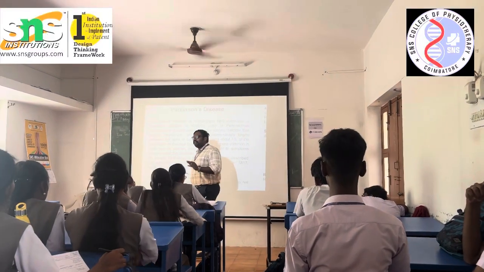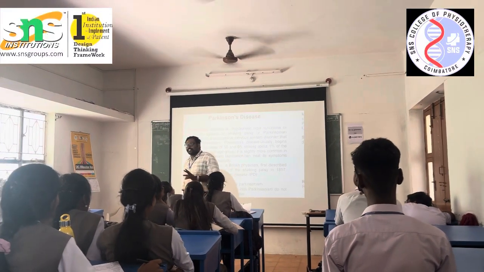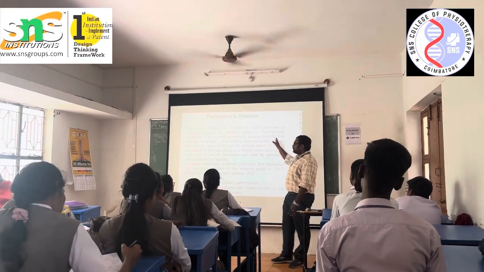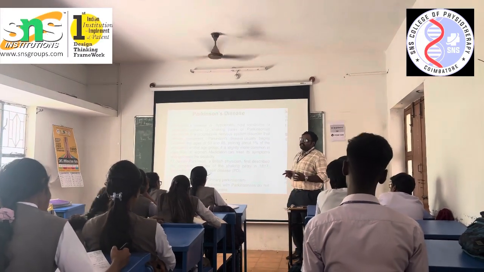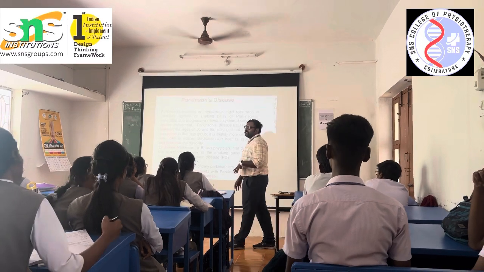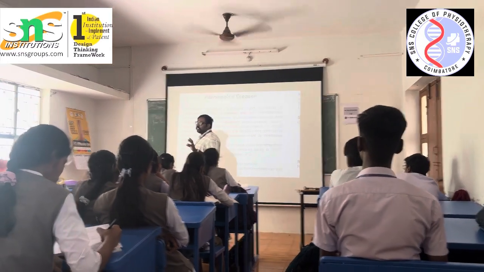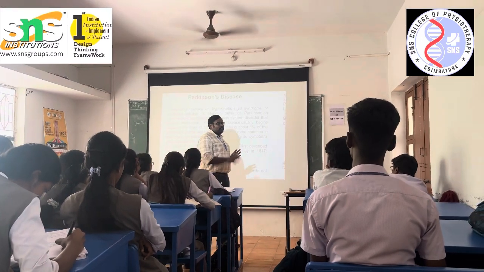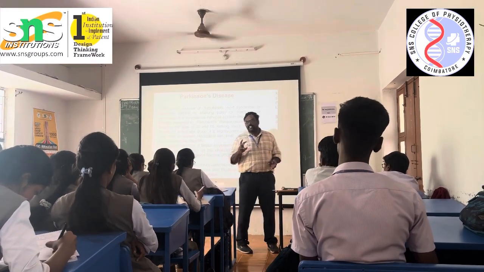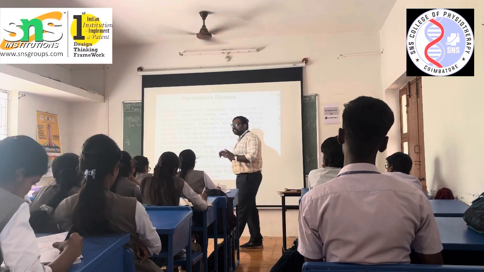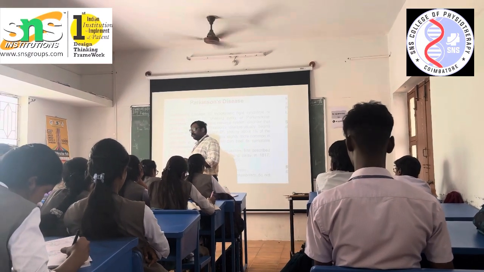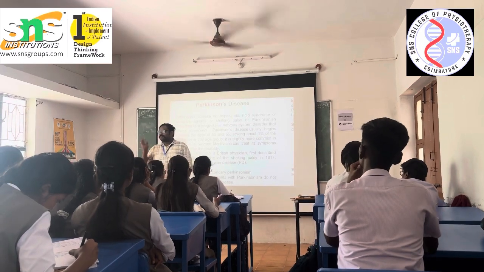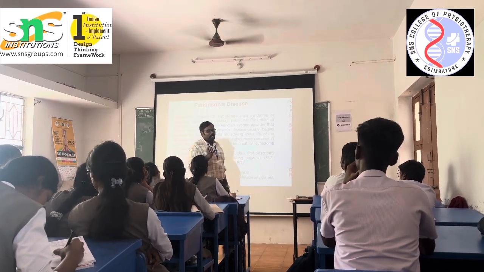Today we are going to see Parkinson's disease. This Parkinson's disease is otherwise known as hypokinetic rigid syndrome. Okay, so what is rigid syndrome? Rigid syndrome is nothing but the parts of the body, like arms and legs, going for rigidity. Okay, so this Parkinson's is mainly concentrated on only one thing, that is dopamine secretion in the brain. If the dopamine level is getting down, Parkinson's will occur in the patients.